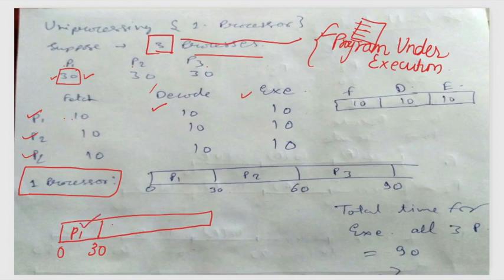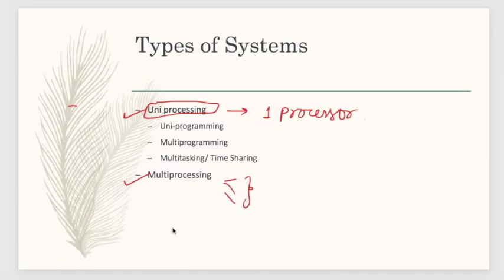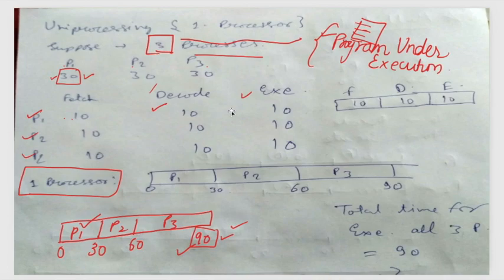Now P1 has been executed. For P2 also 30 units of time are required. P2 is done, and for P3 also 30 units of time. So at what time would all three processes be completed? At 90 units of time these three processes will be executed. Got it? So this is how uniprogramming works. Uniprogramming means doing one process at a time, one program at a time. So this is called uniprocessing.